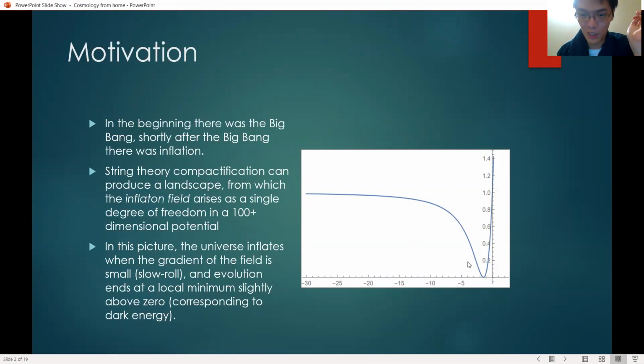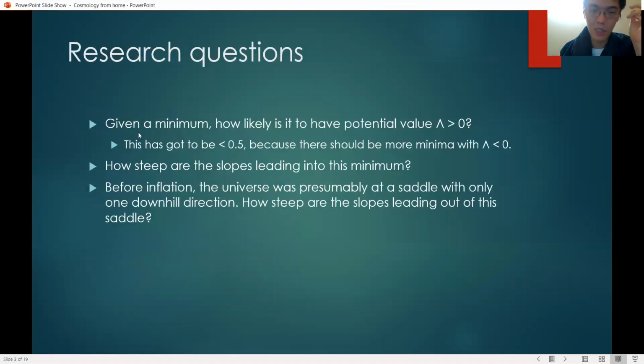Remember, this is a one-dimensional realization, and the inflaton is 100 plus dimensions. So this is really simplified. But here, in this part of the potential, the universe inflates, and then here is where we are right now. So this one has a minimum that is at zero. And since we observe dark energy, we would expect the inflaton for our universe to have a minimum slightly above zero. So some research questions.